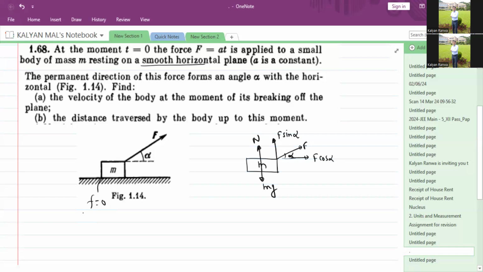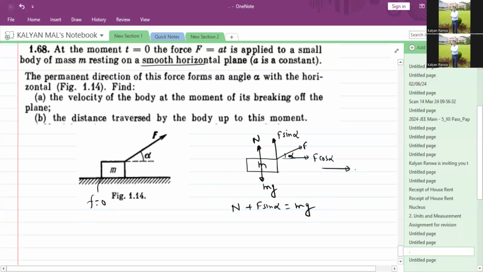There is no motion in the vertical direction, so we balance the forces in the vertical direction: N plus F sine alpha equals mg. The body will accelerate due to the external force in the horizontal direction, with acceleration a. So this is the first equation, the equilibrium equation. The second equation is the dynamic equation: F net in the direction of the motion equals mass times acceleration. This is equation number 2.